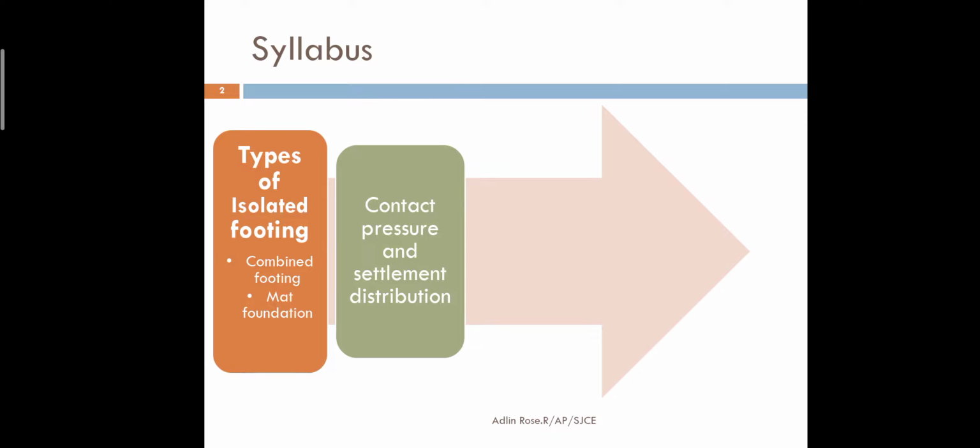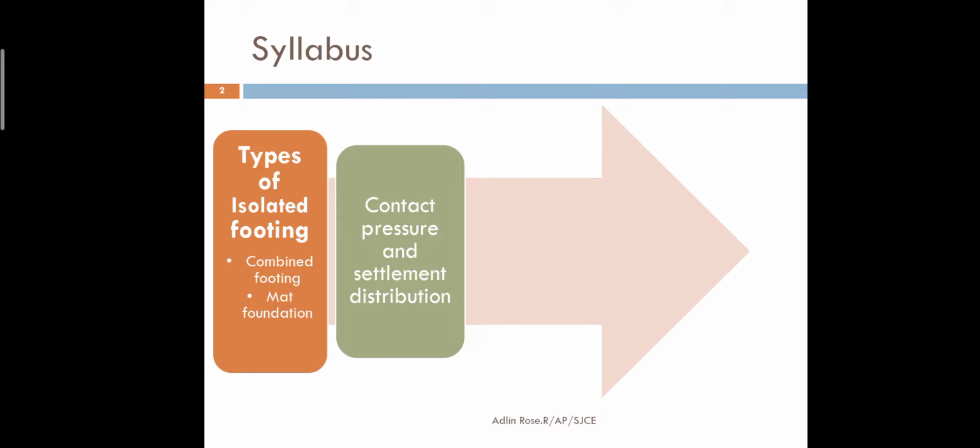The second topic of this unit is comparatively smaller, and it is the contact pressure distribution. What does contact pressure mean? We know that soil is a different platform, whereas structure is a different thing. When a structure comes in contact with soil, there will be a soil structure interaction. When the soil structure interaction happens, the load from the structure goes to the soil.